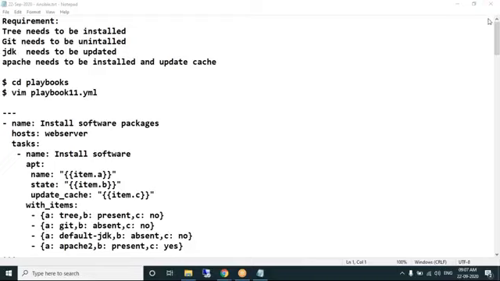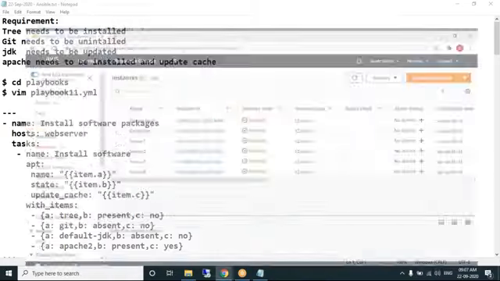So we have seen how to implement playbooks with variables, and playbooks with loops also we have discussed. Today there are a few miscellaneous pending topics related to Ansible. We will be discussing with_items, there is a concept called handlers, and there is the concept of error handling. These are the three topics which we want to discuss for today's session. Okay, so let's connect to the controller.